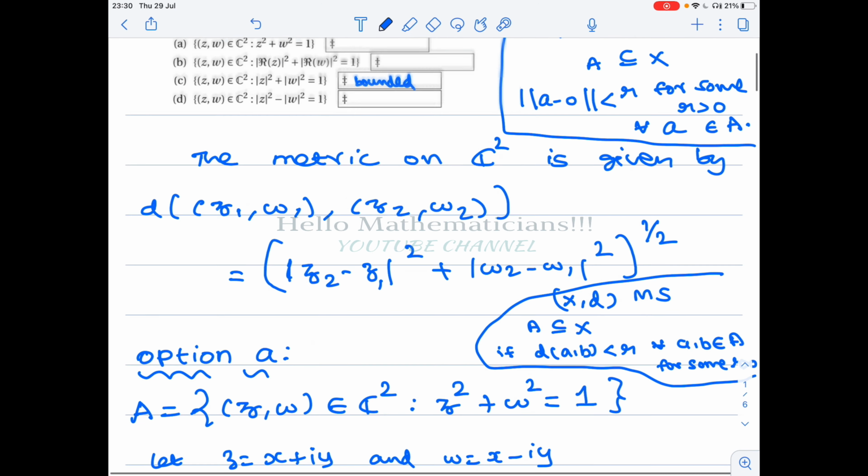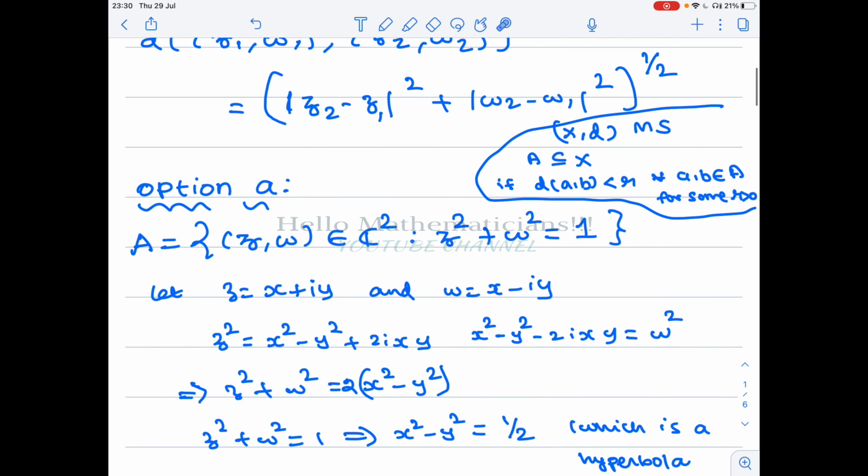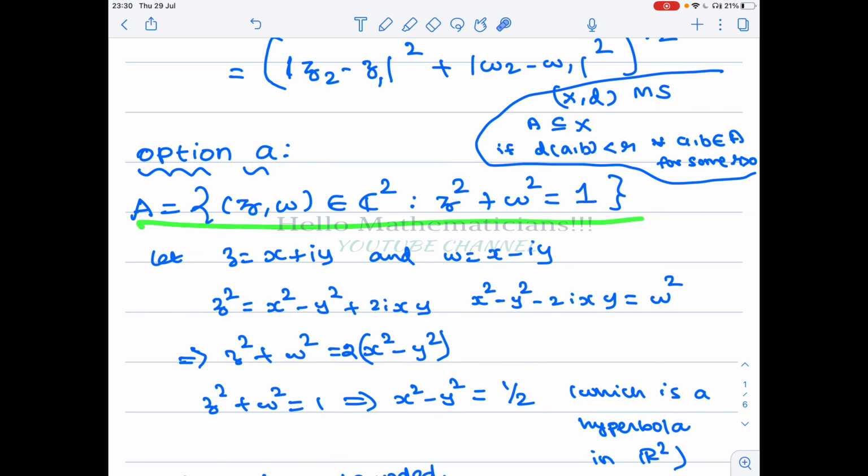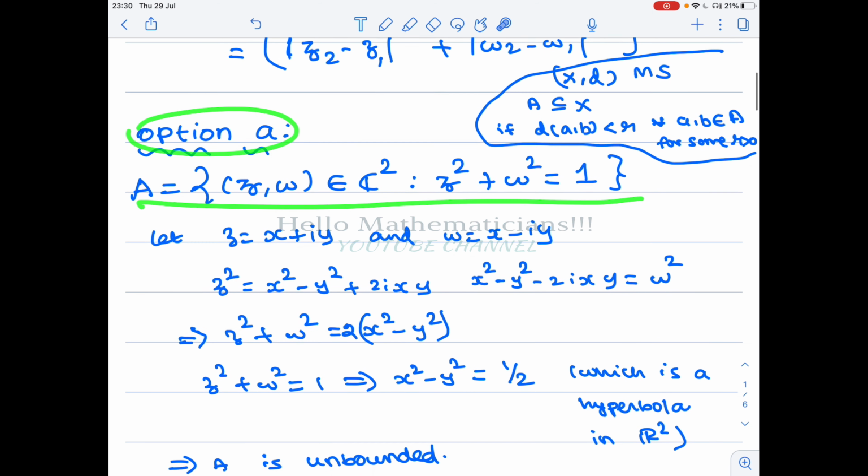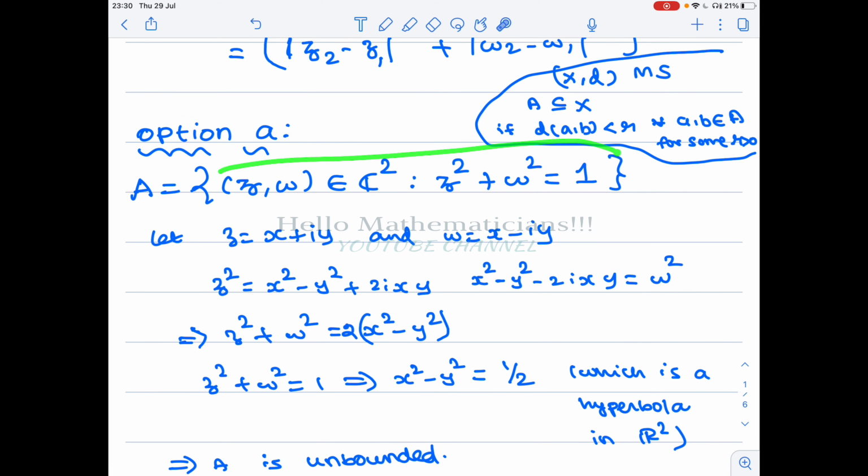Let's see the first option. The usual metric on C² is given by: if you take two points (z1, w1) and (z2, w2), then the distance is ((z2 minus z1) squared plus (w2 minus w1) squared) to the power 1 by 2. We need this definition of the metric in the options. This is the set given in option A. We claim that this set is unbounded.